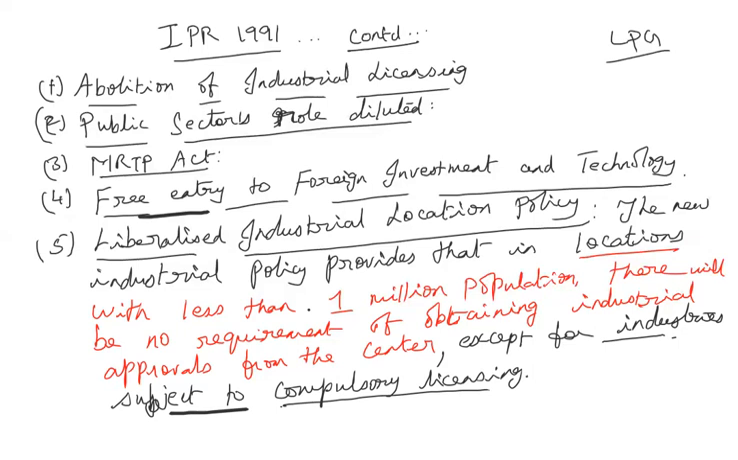Another thing is, it should not be of a polluting nature. If it is not polluting and they want to establish their unit in areas with less than 1 million population, they can establish. But if it is of a polluting nature, they have to establish their units 25 kilometers outside the city limits. So that was the policy regarding the industrial location policy.